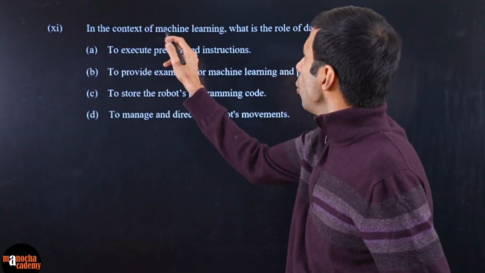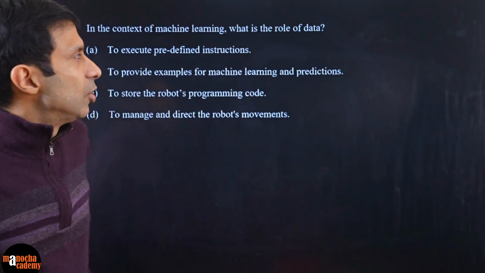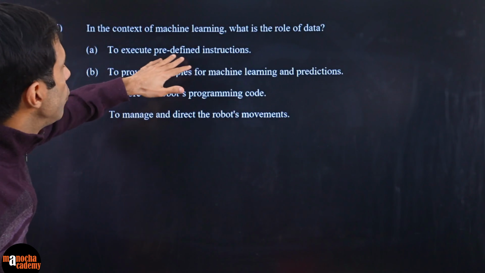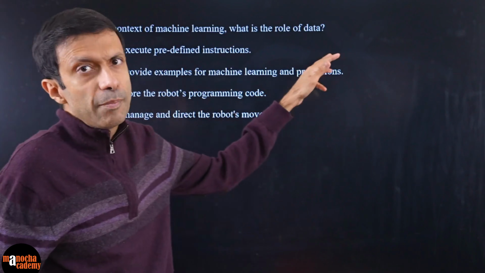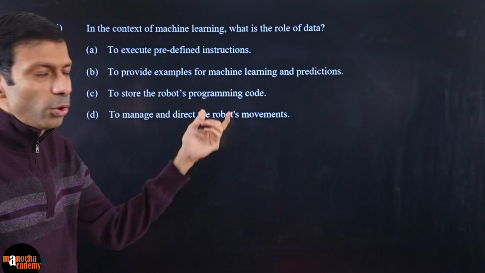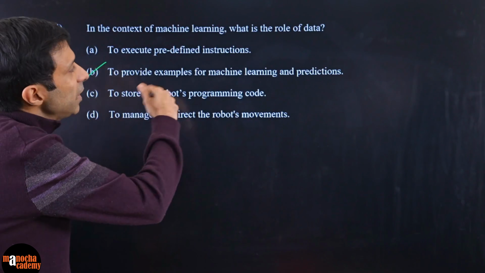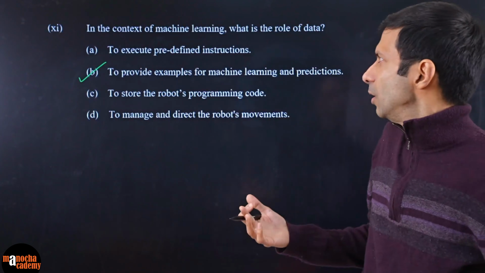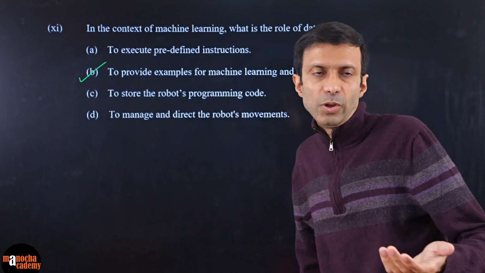This one is in the context of machine learning. What is the role of data? Okay. So if we talk about the context of machine learning, data is used to execute predefined instructions. To provide examples for machine learning and predictions, sounds pretty much right. To store the robot's programming code, no. To manage and direct the robot's movements. So I think data is basically used for training, right, for machine learning and to make the predictions. So option B, and of course it is used for testing also, for evaluation.